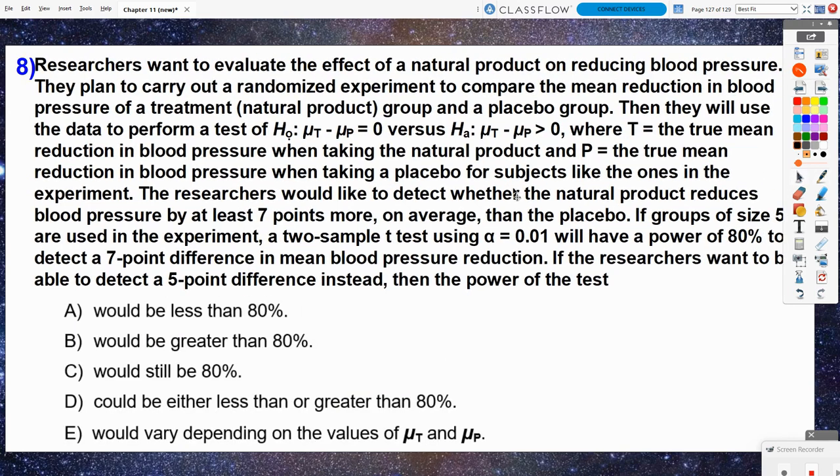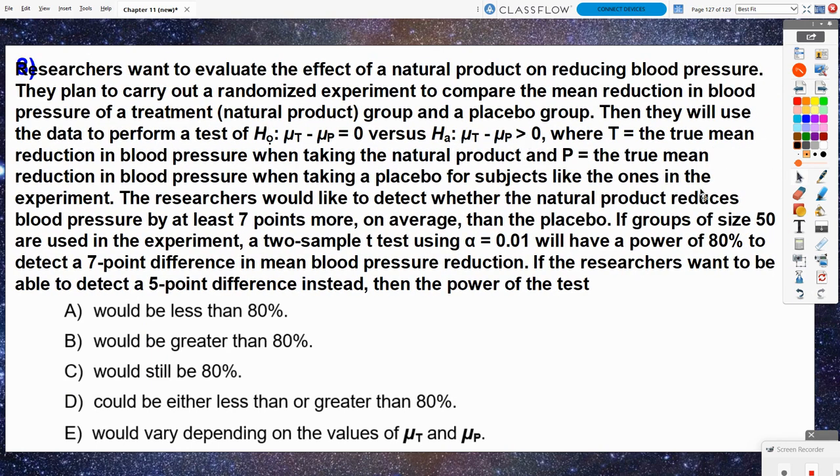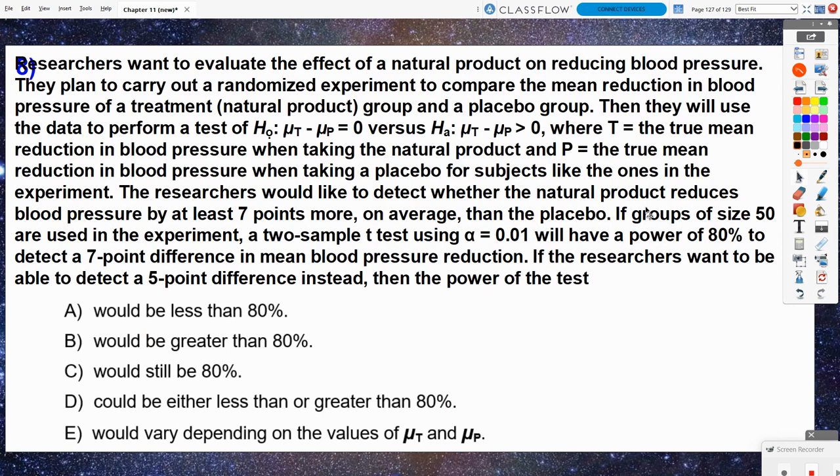Number 8. Oh, wow, we got a lot to read here. Let me scoot this over. There we go. Researchers want to evaluate the effect of a natural product on reducing blood pressure. They plan to carry out a randomized experiment to compare the mean reduction in blood pressure of a treatment, the natural product group, and a placebo group. Then they will use the data to perform a test of the null hypothesis that the